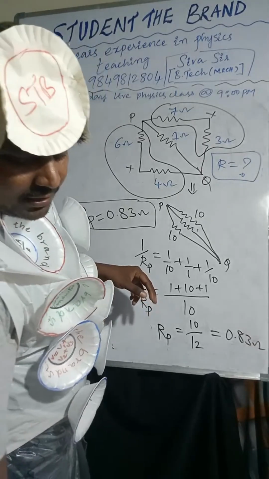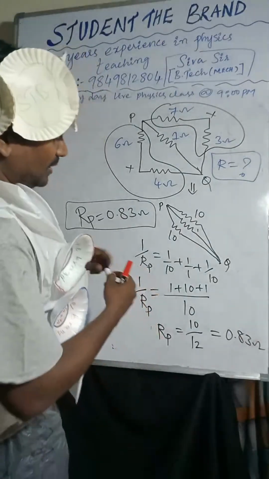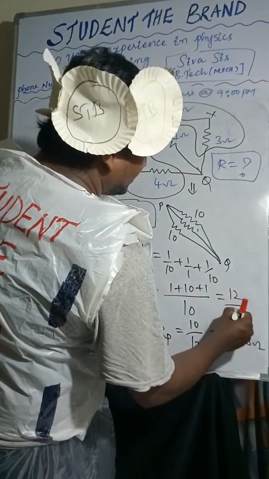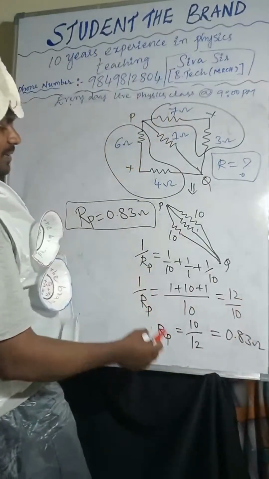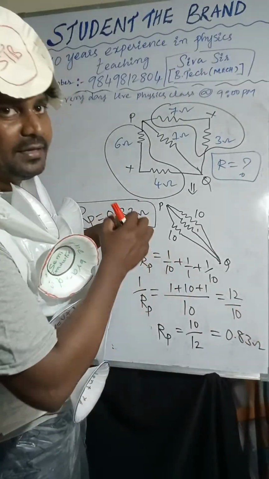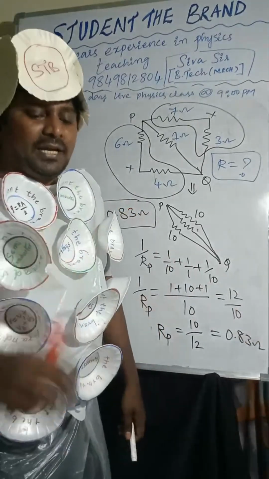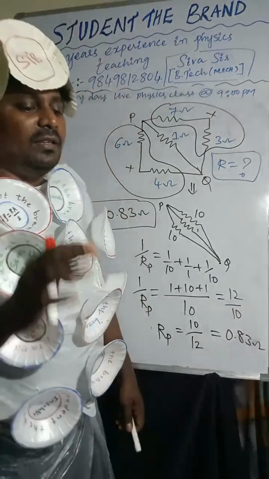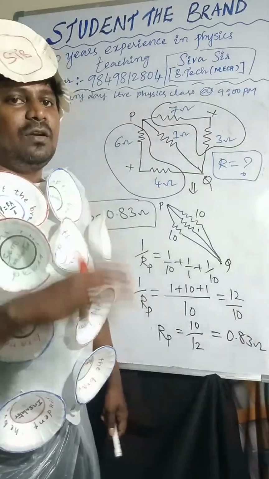So here you got 12 by 10. So that is 1 by RP. We want RP, so 10 by 12. So the answer is 0.83. Every time, again I am saying, when you are solving the problem, compulsorily redraw the diagram.